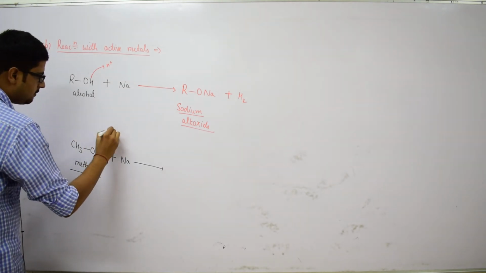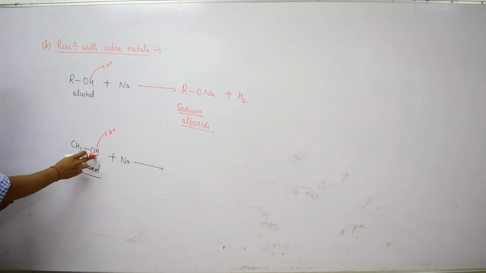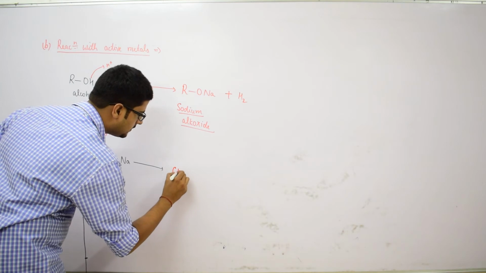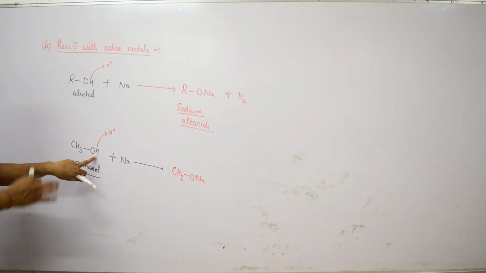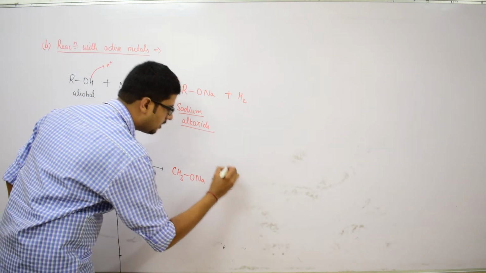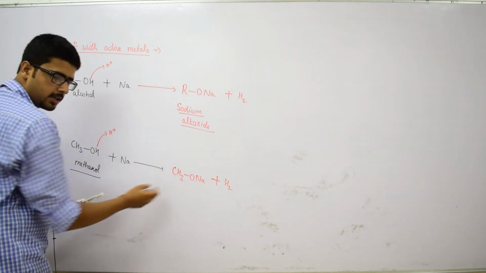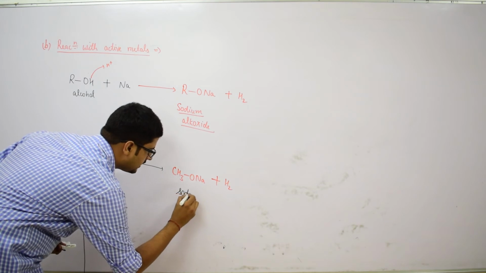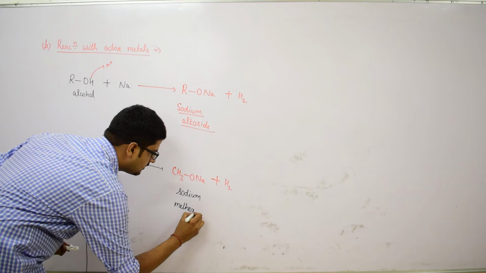The hydrogen will be evolved as H plus ion, and the sodium atom will substitute the hydrogen atom, leading to the formation of CH3ONa, and the two hydrogen atoms will be eliminated in the form of a hydrogen molecule. This is methoxide and this is sodium, and this compound is called sodium methoxide.